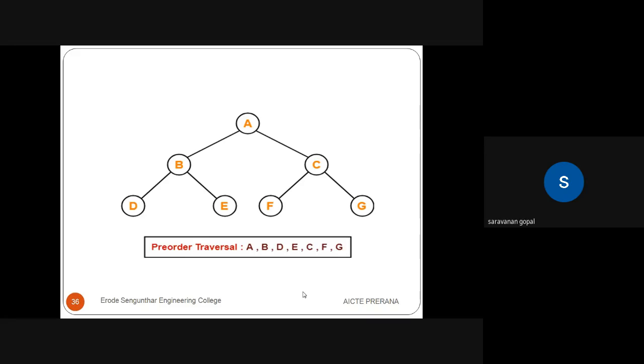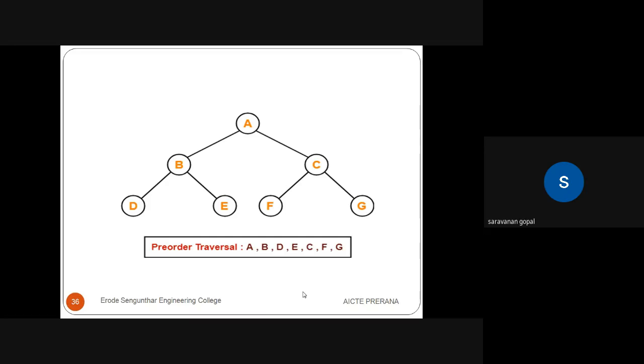The example of our tree. Here I am showing A, B, C, D, E, F, G. These are the nodes that represent the tree. And then the pre-order tree traversal. I already said the pre-order tree traversal says first of all visit the root node, then go for the left child, and finally go for the right child. These are the procedure or algorithm for pre-order tree traversal. In pre-order tree traversal, first of all, visit the root node. Which is the root node? In our example tree, A is the root node for the corresponding tree.